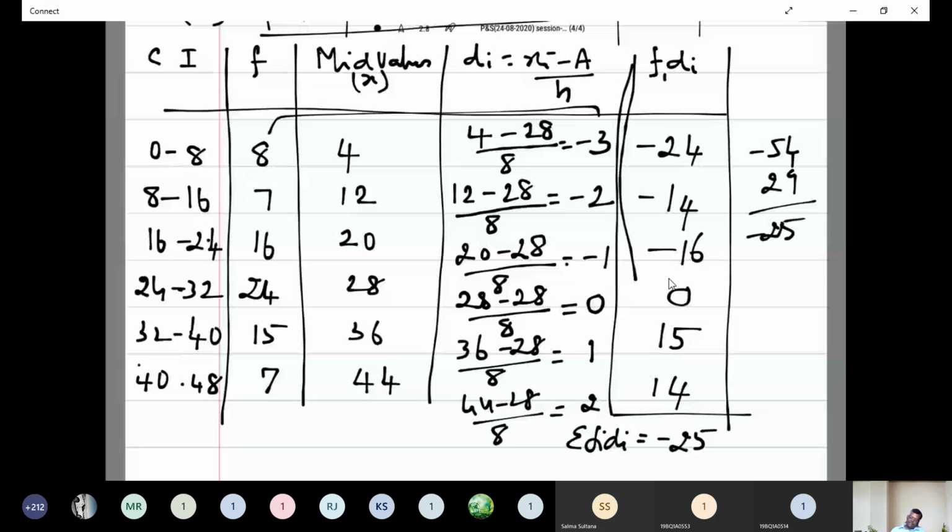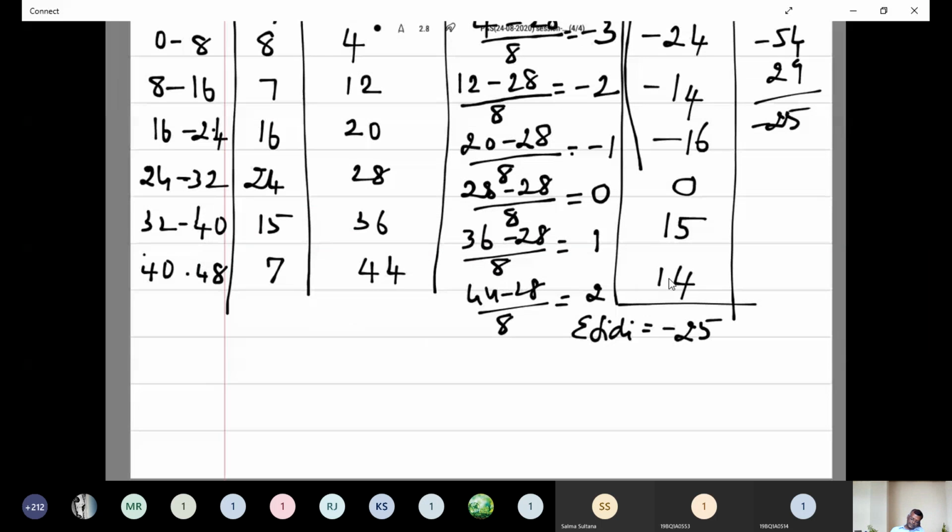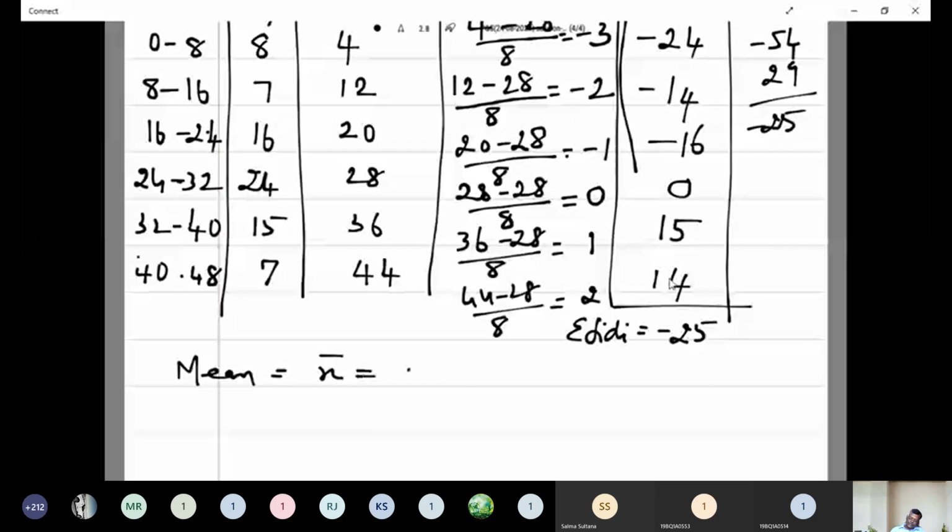Now we have to apply the values in the formula. Mean is equal to x bar is equal to a plus summation fi di by summation fi, into h. And here what is the summation fi value?